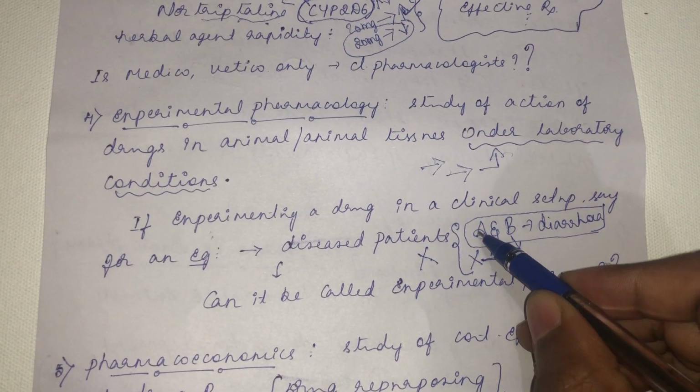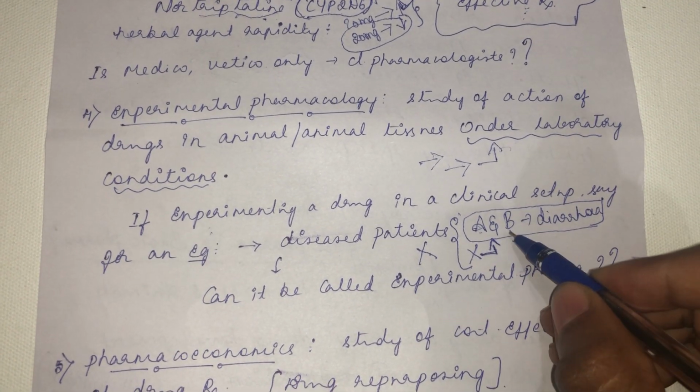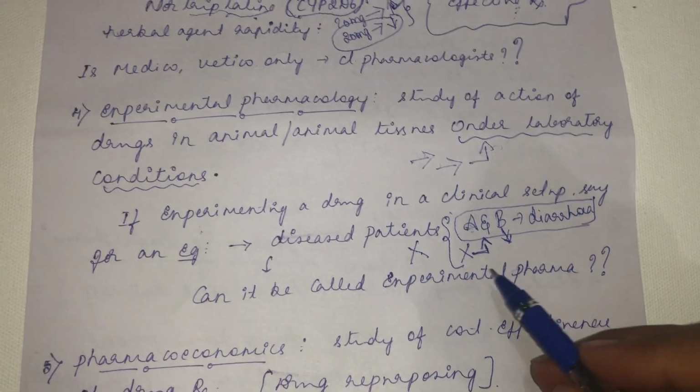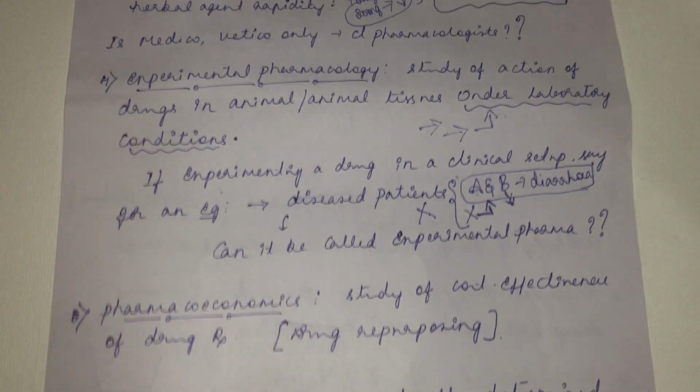Patient B might be a female. He is an old age man. So she is a young woman. So many parameters are different. So you cannot call it an experimental pharmacology.